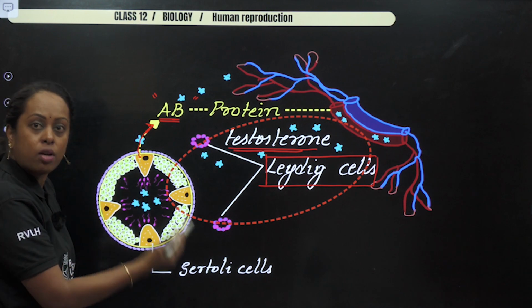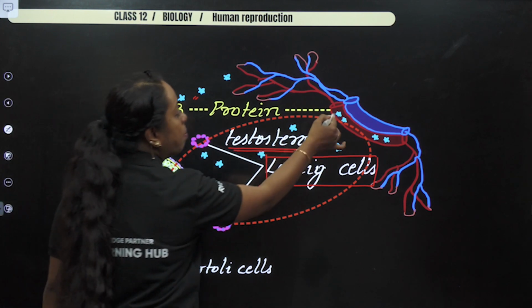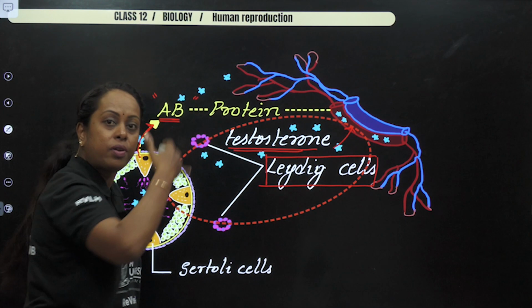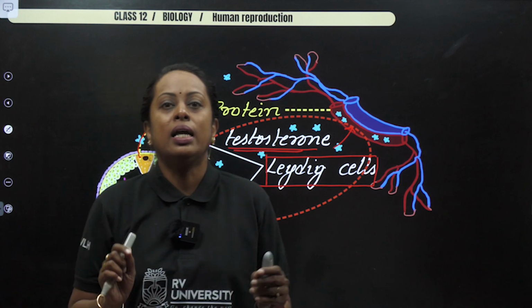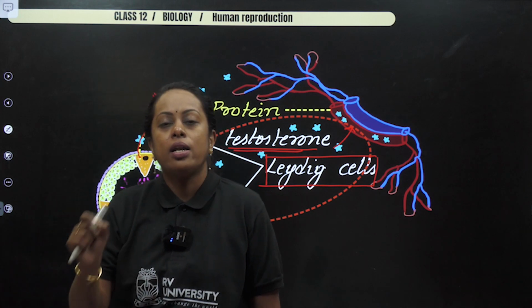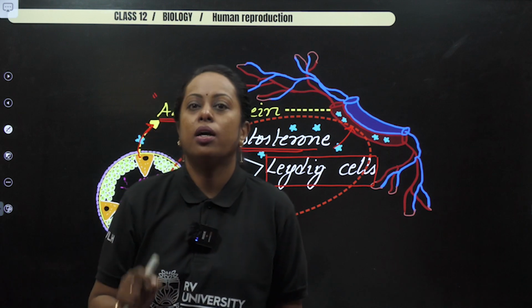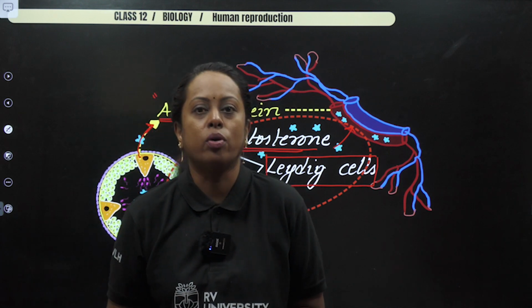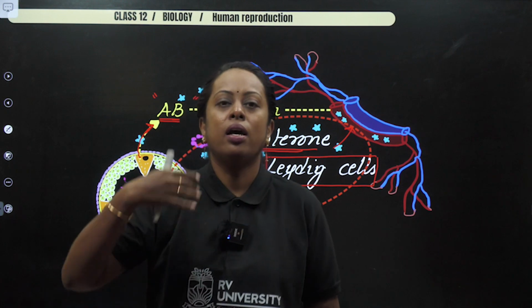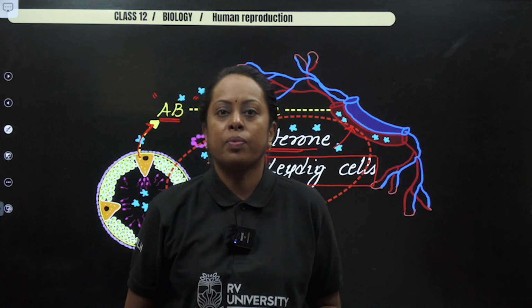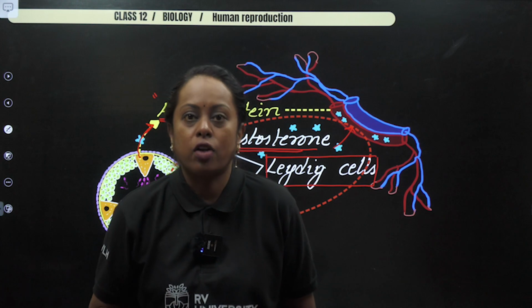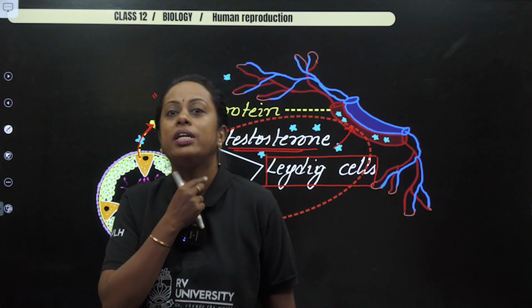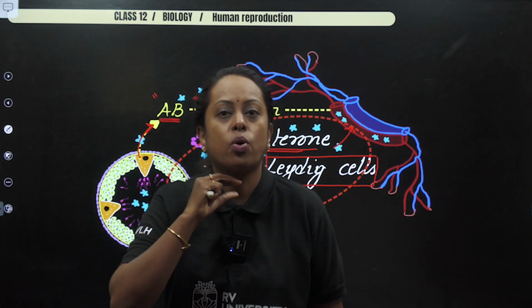So the testosterone hormone will be carried by the blood vessels to the different parts of the male body. Let us say a male child is going to attain puberty. During that particular phase, the so-called testosterone hormone, which was carried by the blood, went to the different parts of the body. While it is going to different parts of the body, in the region of the thyroid, the cartilage is going to break.